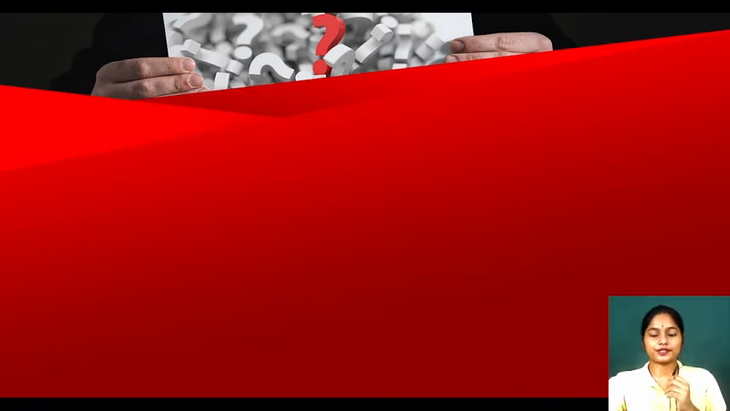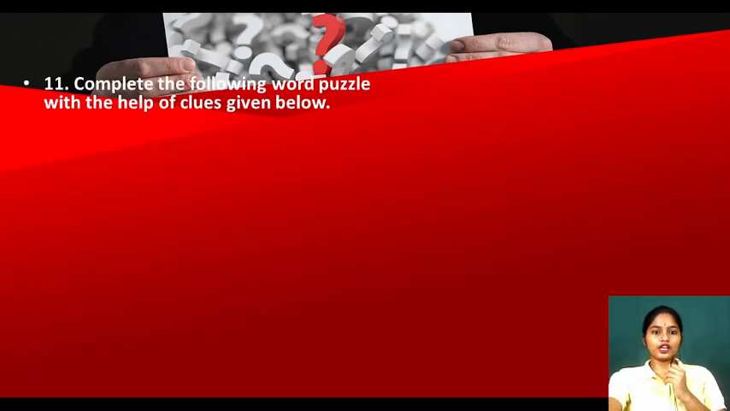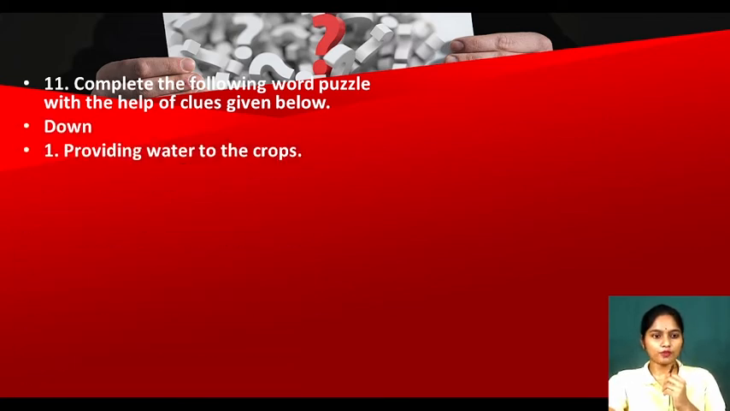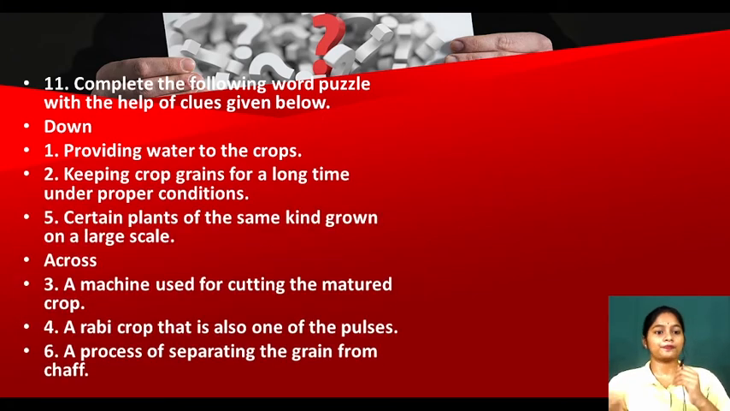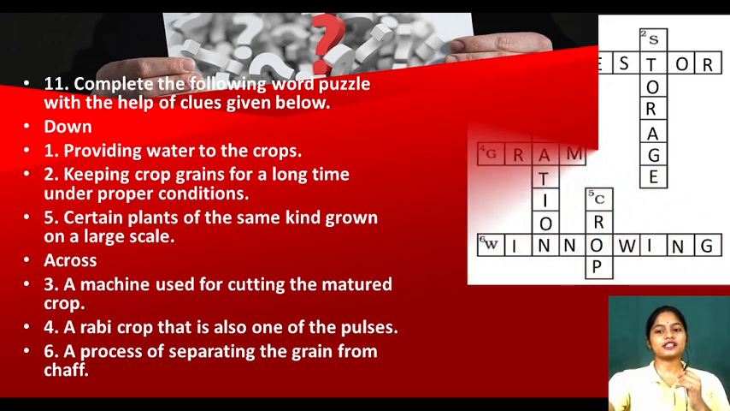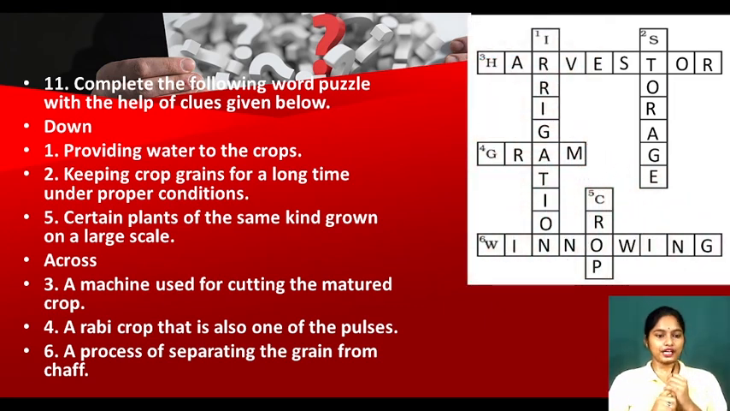Okay, clear? Yes. Now see, complete the following word puzzle with the help of clues given below. Providing water to the crops. This process is called as, let me give you all the questions together. Providing water to the crops. Which process this is? Irrigation. See, one puzzle is given in your book. Yes, it is irrigation. Now, keeping crop grains for a long time under proper condition. What is it called? It is called as storage. We store them for our future use.